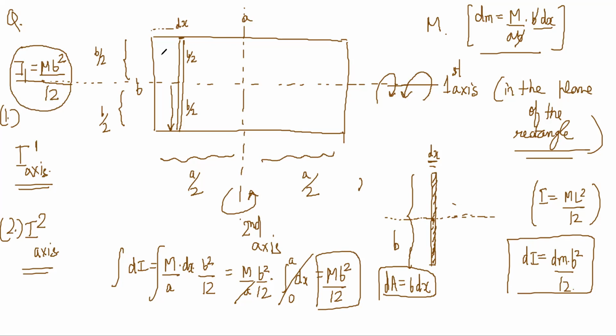Similarly, about this axis I2, you have to take rods like this now. Same process exactly. The initial moment of inertia will be dm into a square by 12, but dm will be m by b into dx.